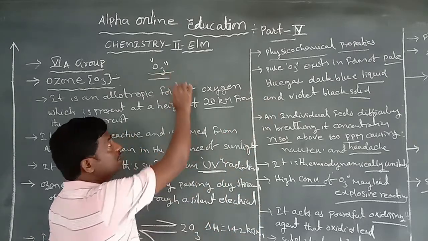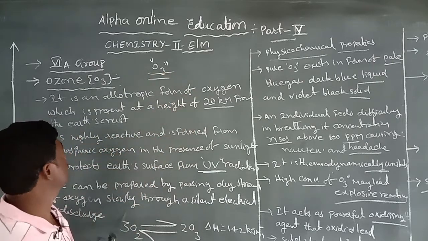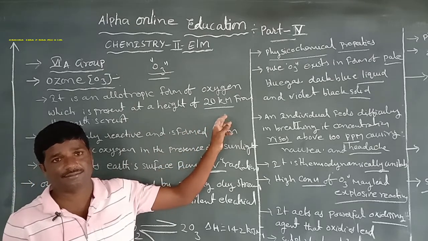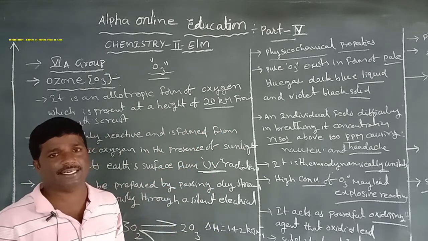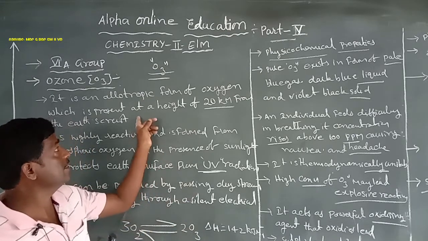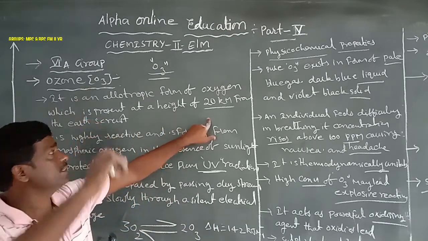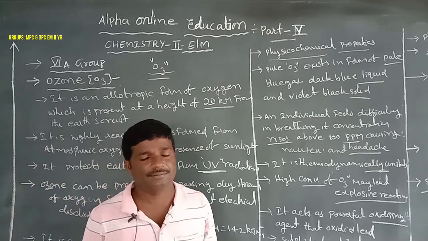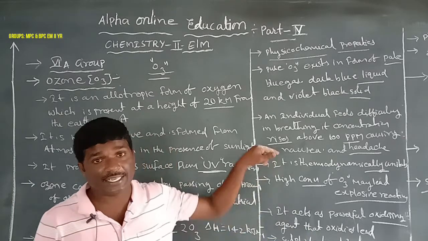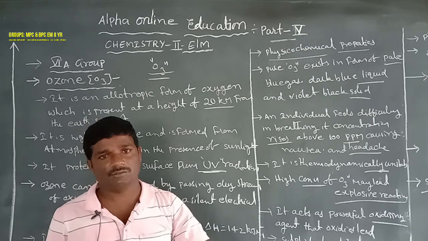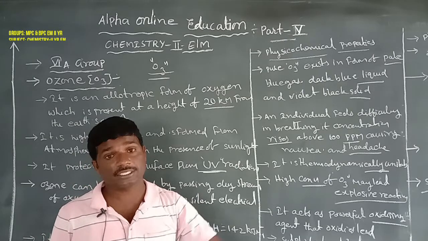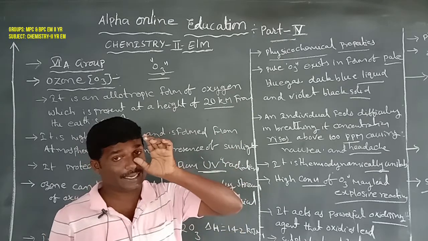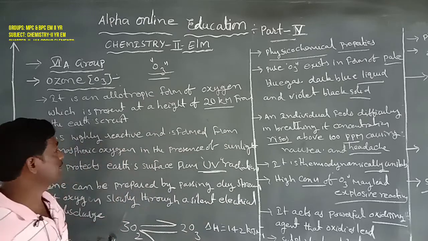Ozone is present at a height of up to 20 kilometers above the earth's crust, from 1 to 16 or 1 to 20 kilometers.